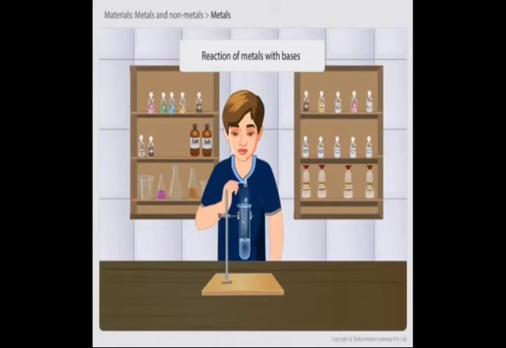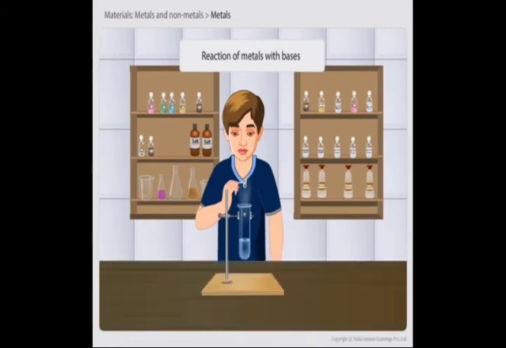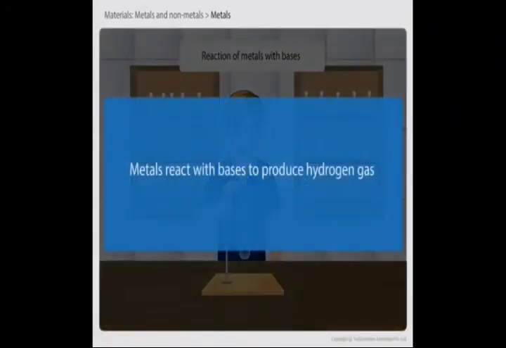After some time you can observe hydrogen gas. The same pop sound is produced if you keep a burning matchstick near the test tube, showing that hydrogen gas is being produced. That is because aluminium reacts with the sodium hydroxide base and produces sodium aluminate along with hydrogen gas. Generally, metals react with bases to produce hydrogen gas.